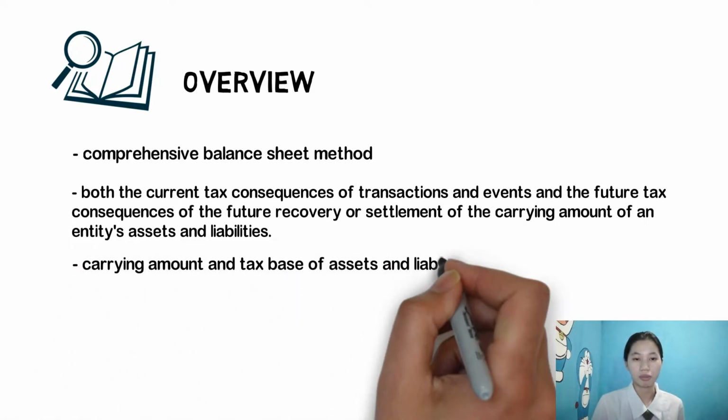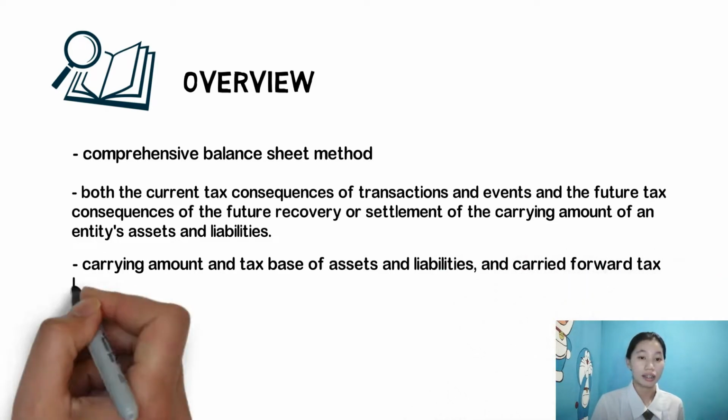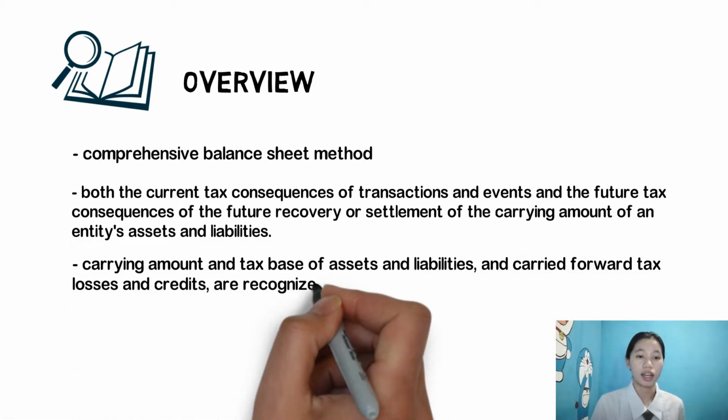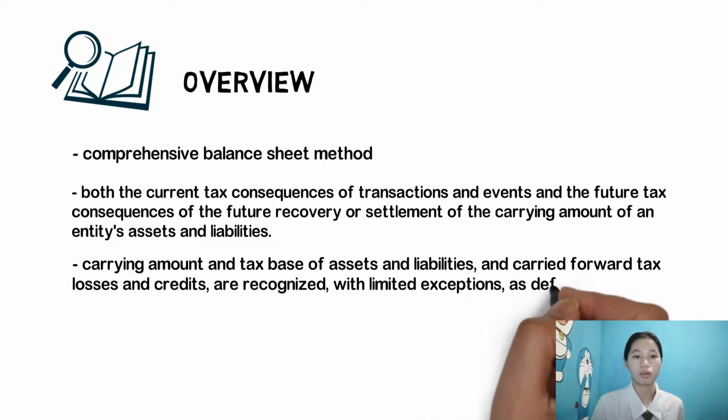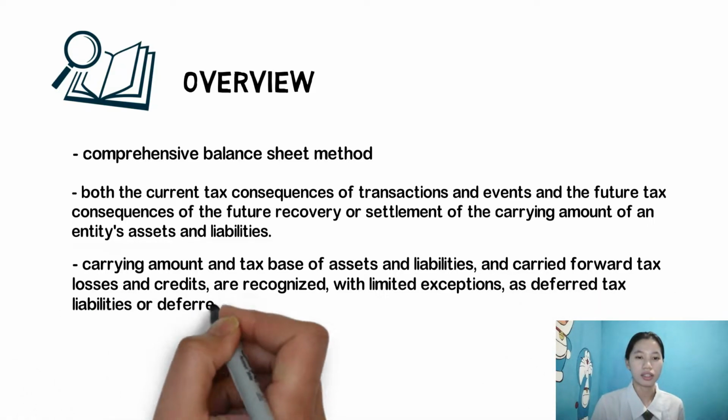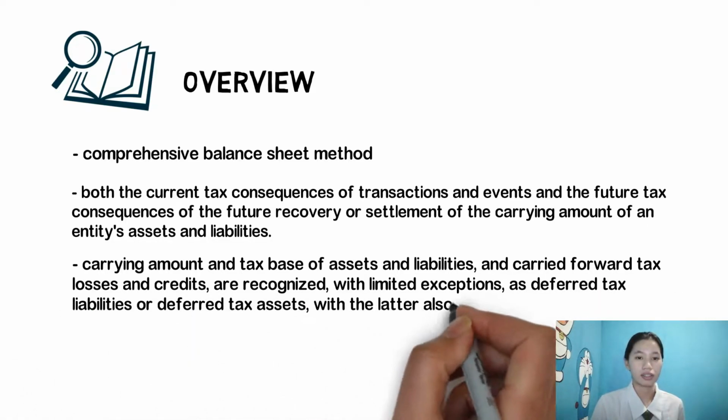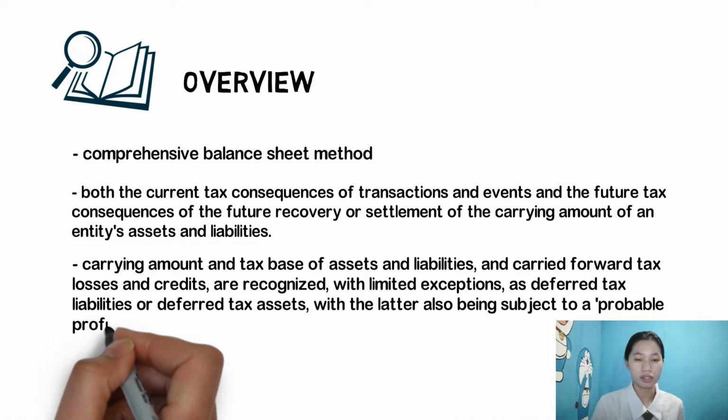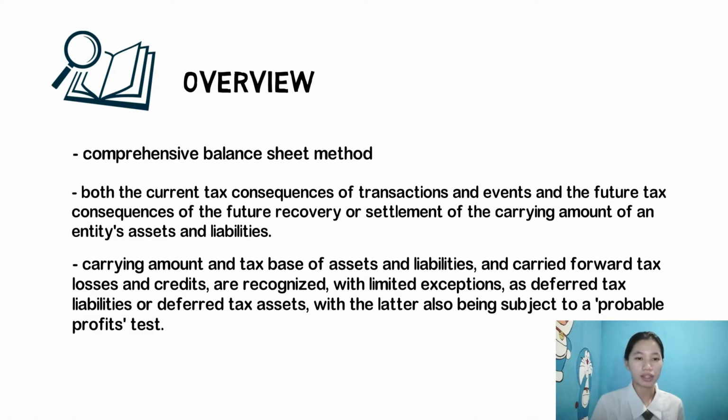Differences between the carrying amount and tax base of assets and liabilities and carried forward tax losses and credits are recognized, with limited exceptions, as deferred tax liabilities or deferred tax assets, with the latter also being subject to a probable profits test.